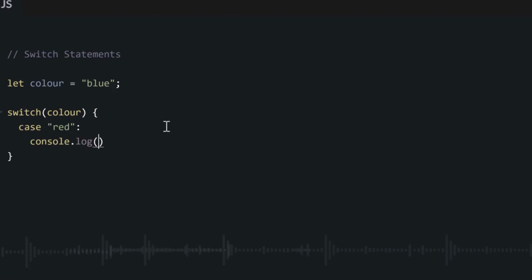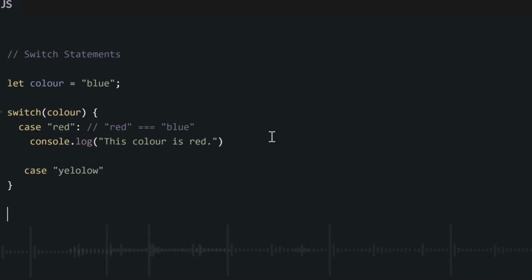In our own situation now, we just want to make a console log: this color is red. Again, what we do be very simple. We give the computer one case and say compare the case to this value inside the switch statement. If they are the same, if this comparison returns true, then do what is inside the case. Then we go write our second case, another thing we want check. Case yellow. That is check if this case, which is yellow, is the same as what is inside our variable. If it is the same, then do what is under this case.